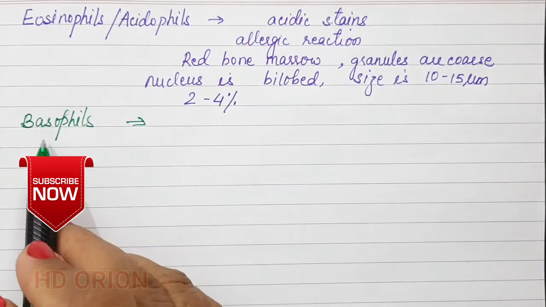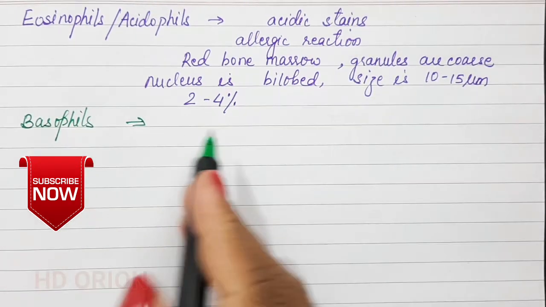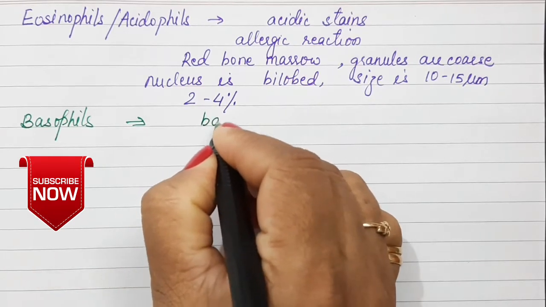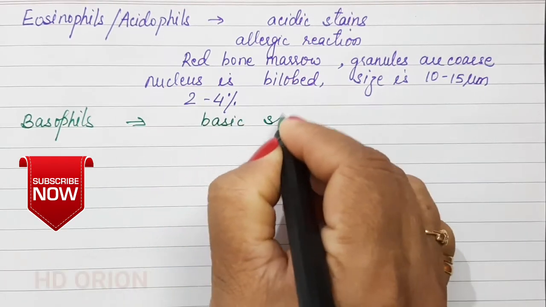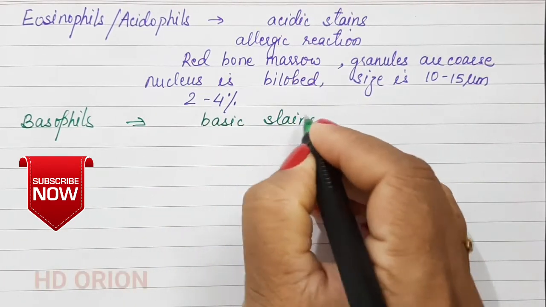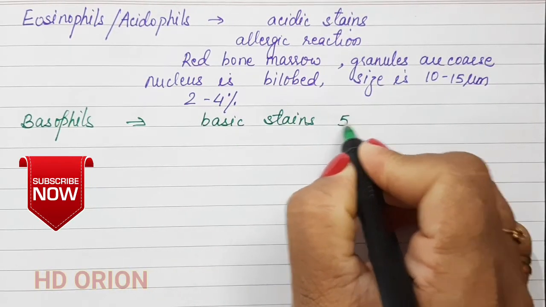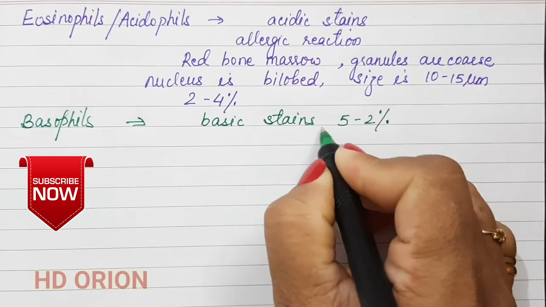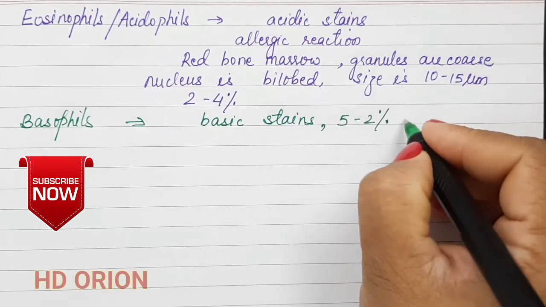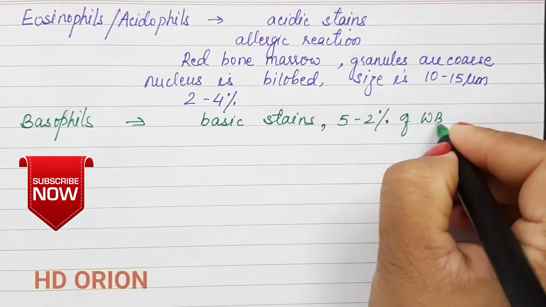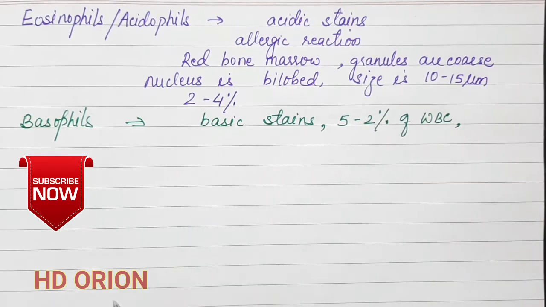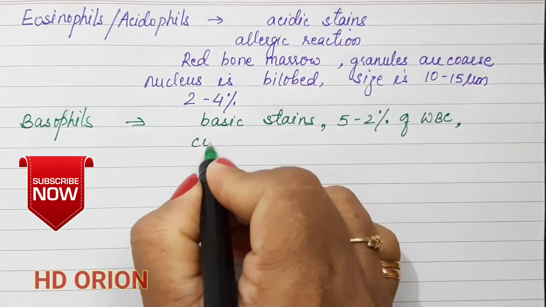Now let us see the second type of WBCs, that is the basophils. They are stained with basic stains. They form almost 0.5 to 2% of the entire WBCs. Their granules are also coarse.